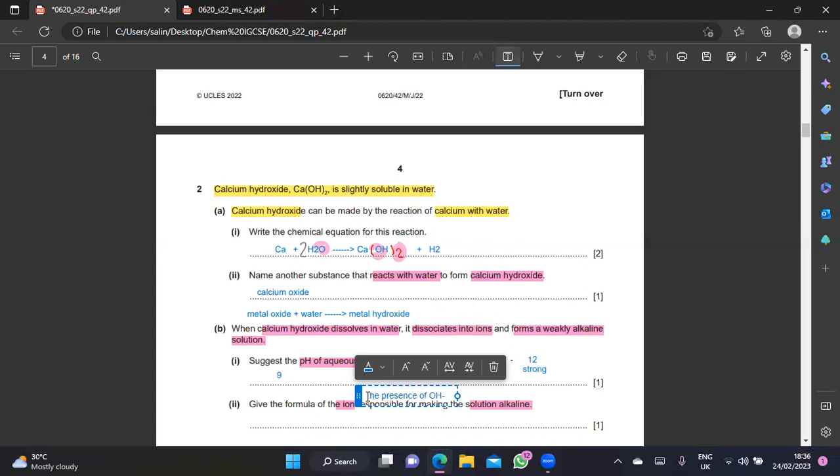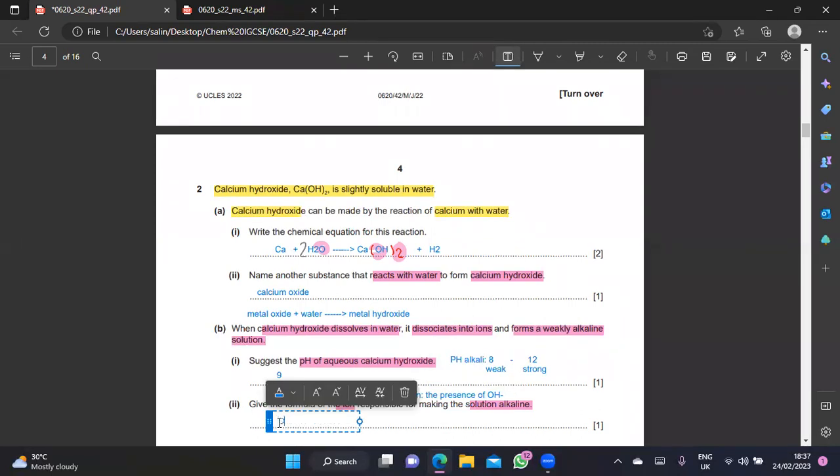For an alkali solution, you have to have hydroxide ion. So they ask for the formula, so the answer is OH minus.